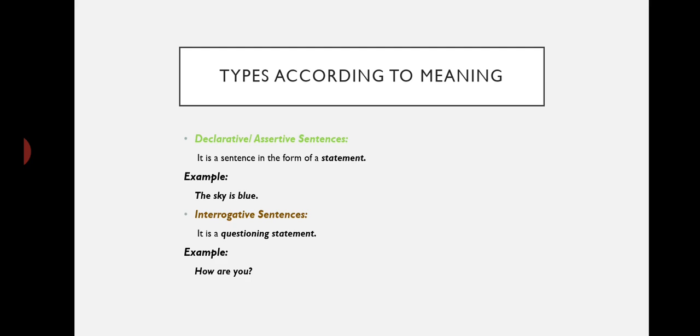The next thing is interrogative sentences. Interrogative sentences are the questioning statements. So these are the statements which ask some question. For example, how are you, or where are you going, or things like that.